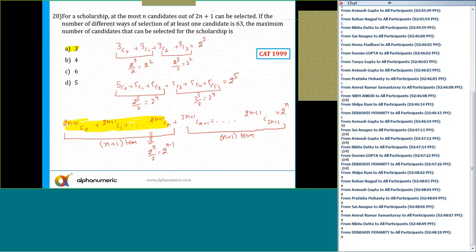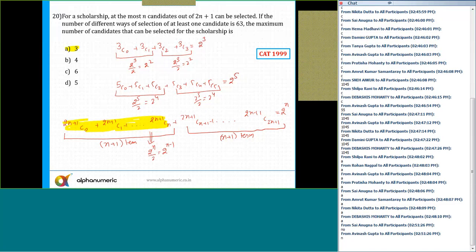Any doubts to anyone till this step? Please tell me. No? All right. Now, what does the question say? The question says, if the number of different ways in which a selection of at least one candidate and the maximum n candidates, so minimum 1 and the maximum n, is equal to 63.